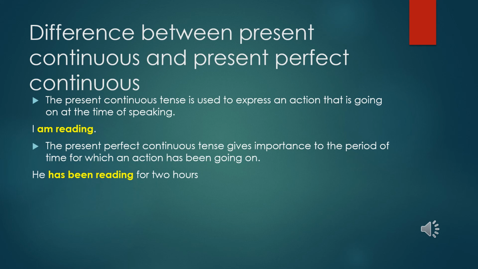That redness, so I can use the present continuous tense there. Whereas when I give importance to that 2 hours, I can use the present perfect continuous tense. And when I give importance to that redness of the eyes, like his eyes are turning red, I can use present continuous tense.